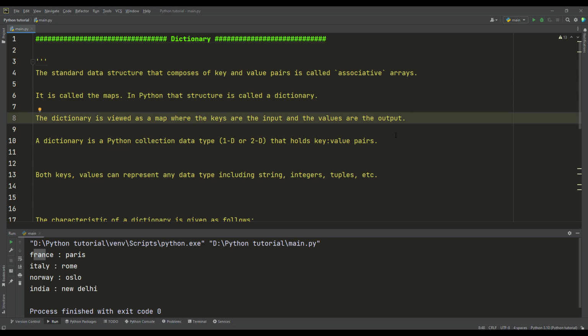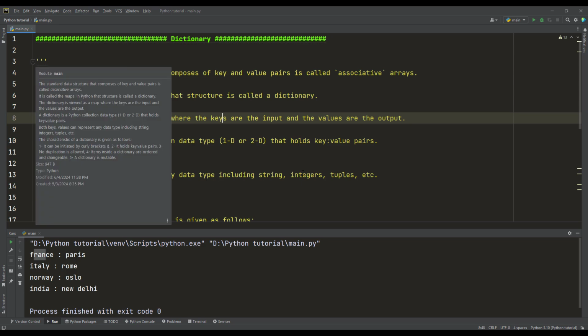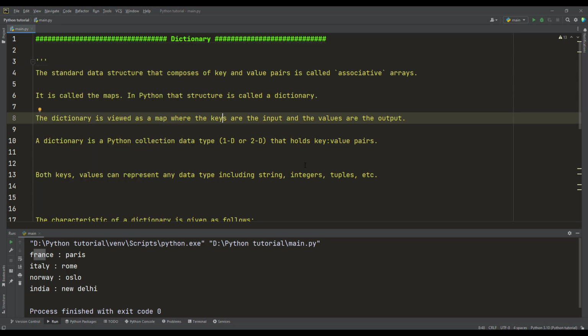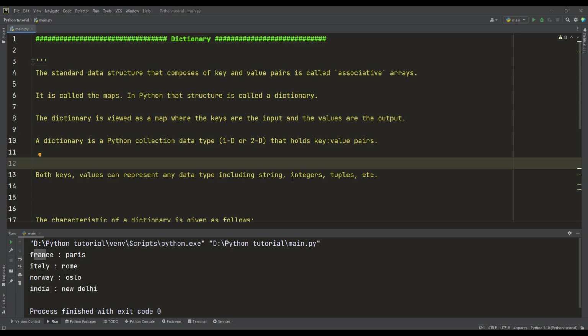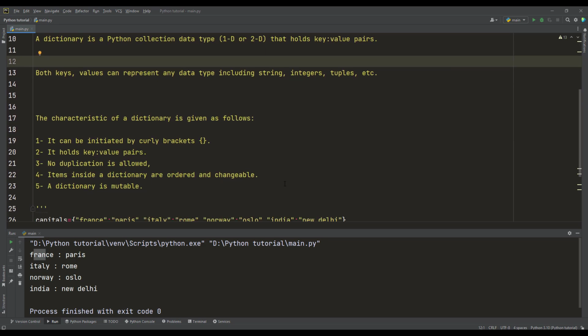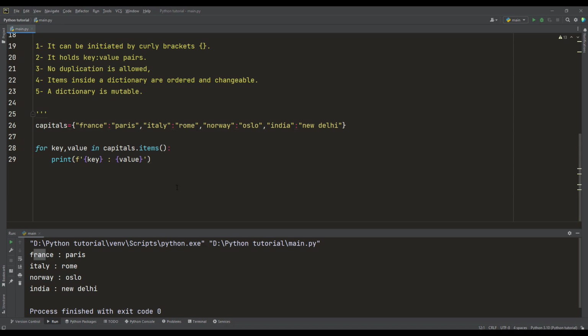In Python, we have this form of map or associative array as a dictionary, which can be one or two dimensional, and we have multiple items, but each item must comprise its key, then a colon, then its value. We have this example.